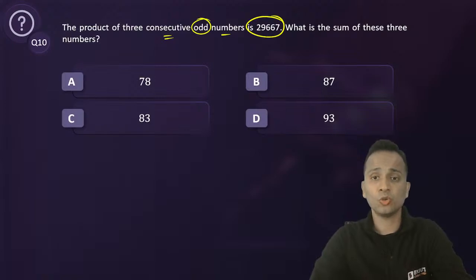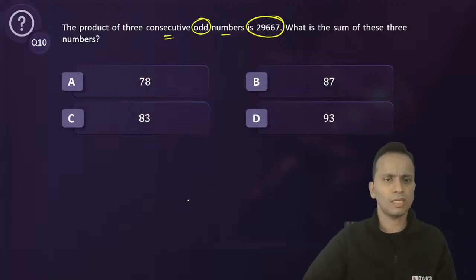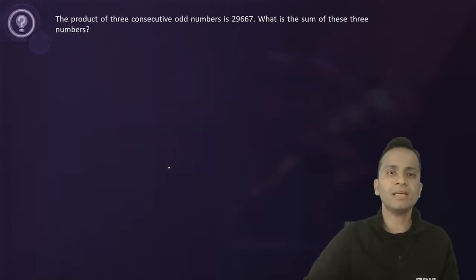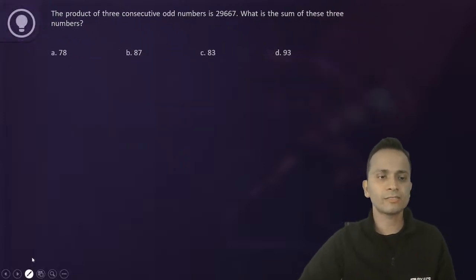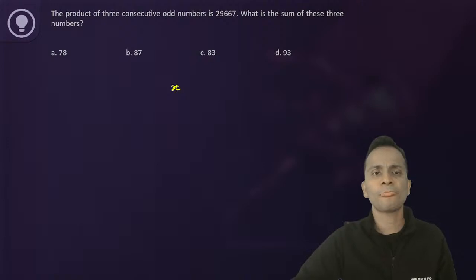Okay, so Vineet says option C, that is 83. Gaurav says 93. All right, let's solve and check the correct one. Now, three consecutive odd numbers: you can assume the middle number as x. मिडिल नंबर को x ले लेते हैं. इससे पहले वाला नंबर क्या होगा? x minus 2. इसके बाद वाला नंबर x plus 2.